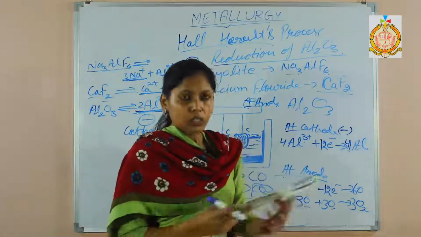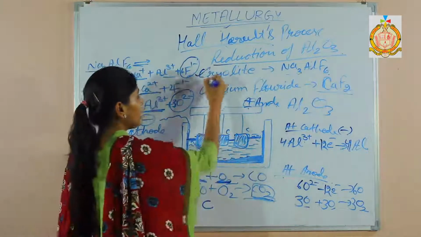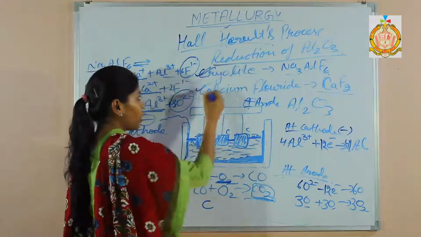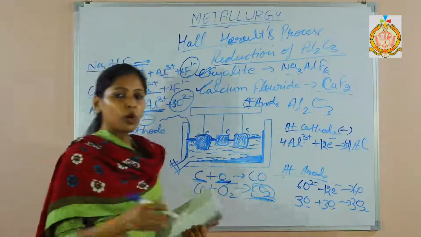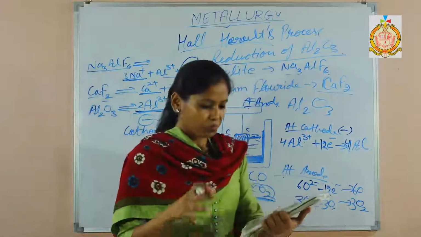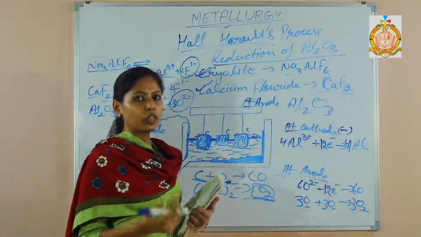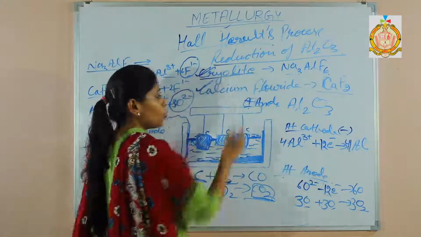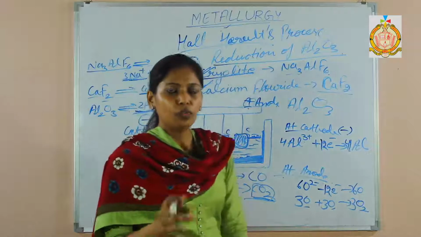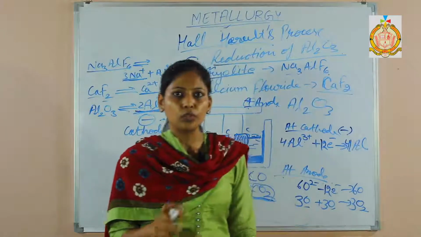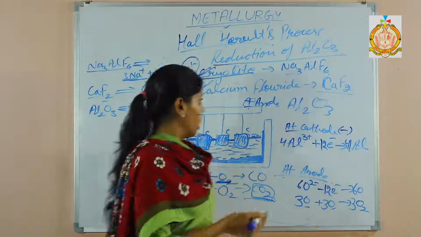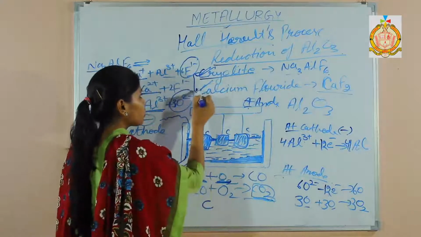Very important: why are these three substances added, cryolite, calcium fluoride and powdered coke? The function of cryolite is to reduce the melting point from 2050 to 950. Then what is the function of these two together?